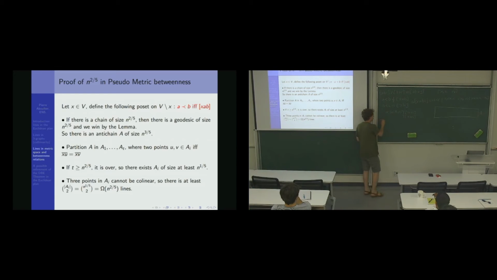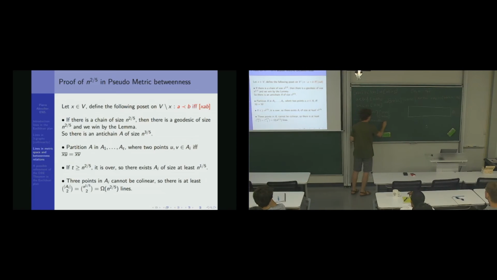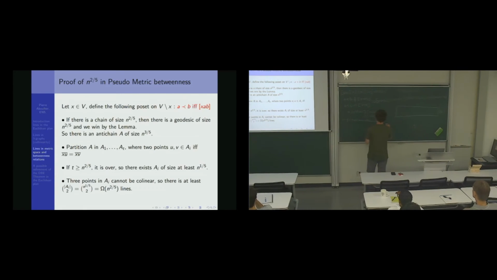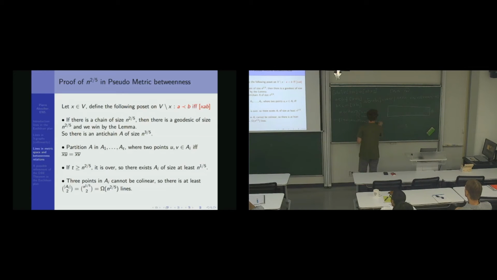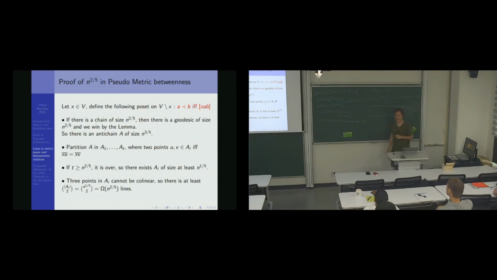So this implies that if x, a, b are collinear, then axb. X must be between a and b. This is the only remaining case. So I will use this.